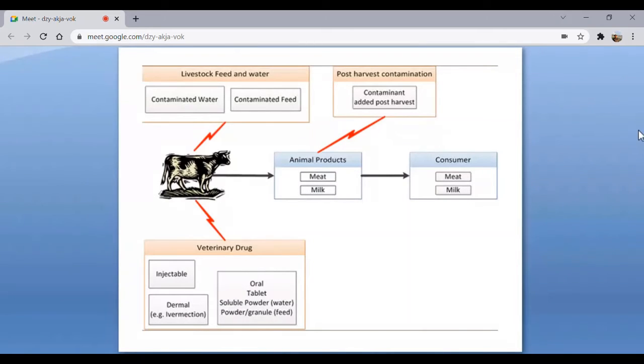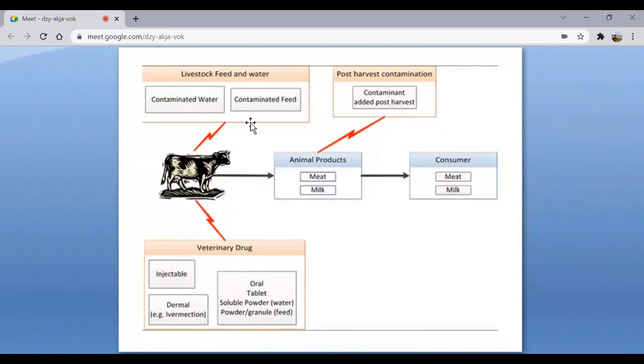So what happens is that, in livestock feed and water, we are sometimes using contaminated feed or contaminated water. Sometimes we spread pesticides into the soil, and when the rain comes, they wash off the soil and are carried into the waters. Again, it goes to a particular place where there is a lot of water, and that water we are again using. That is how the water is being contaminated.